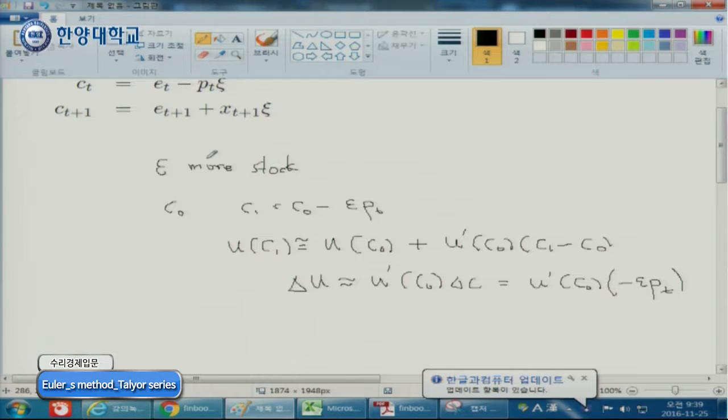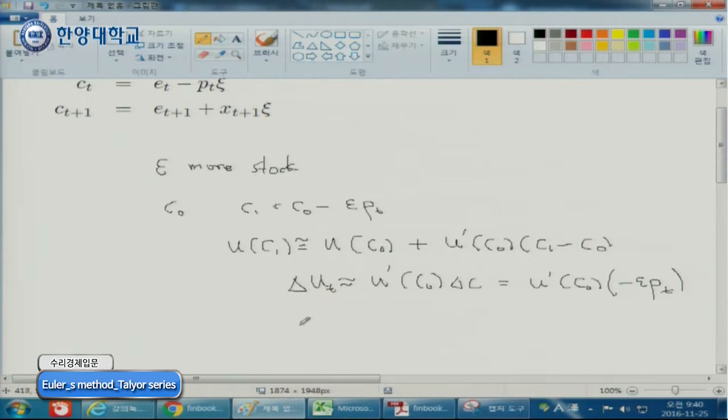So the change of happiness is this one. But now, remember, because you save more today, now you can consume more tomorrow. And tomorrow, you become happier.